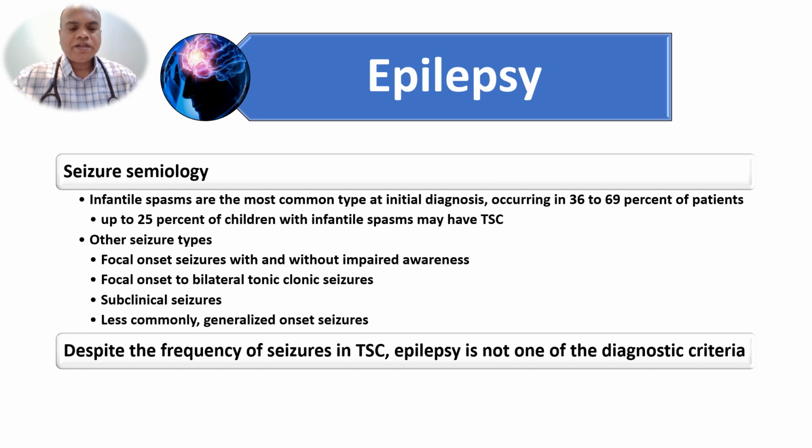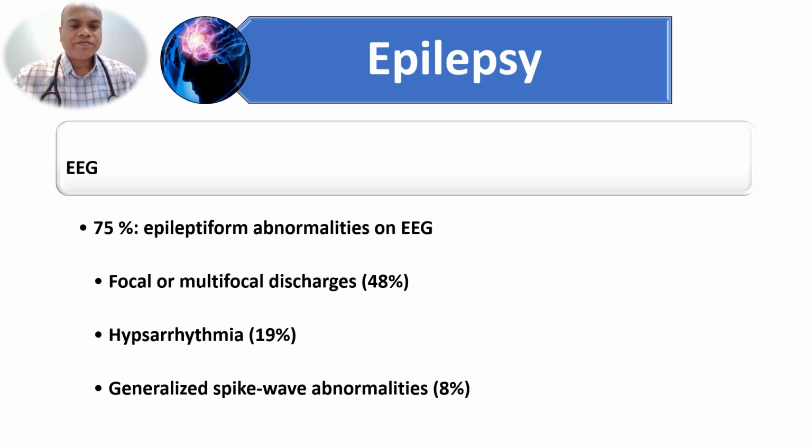Surprisingly, despite the high frequency of seizures in tuberous sclerosis patients, epilepsy is not one of the diagnostic criteria in the clinical criteria. EEG abnormalities are seen in 75% of patients. They are mainly in the form of focal or multifocal discharges, hypsarrhythmia in 19%, and generalized spike and wave abnormalities in 8% of patients.